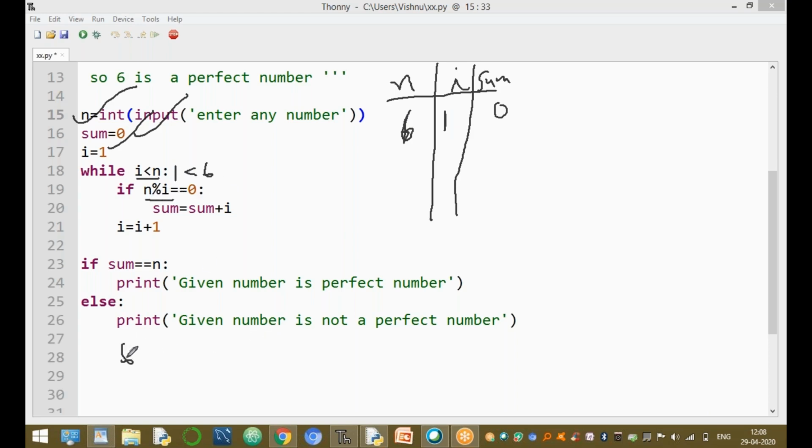What is the n? 6 is divided by what is I? 1. 1 6 are 6. The remainder value is 0. Now the remainder value is 0. 0 equal to 0. Execute this statement.